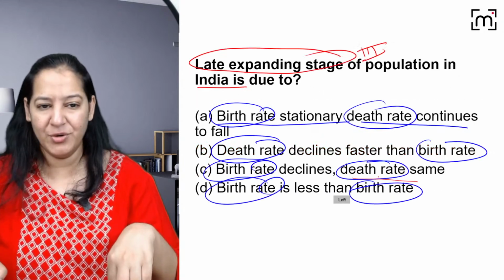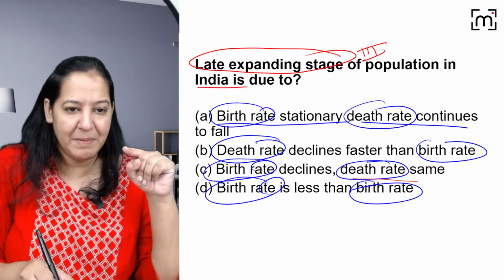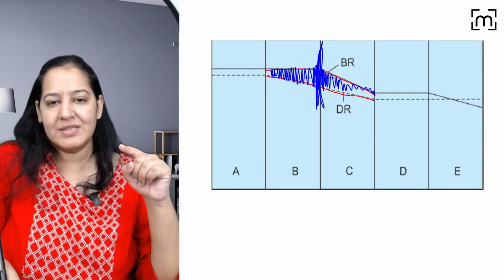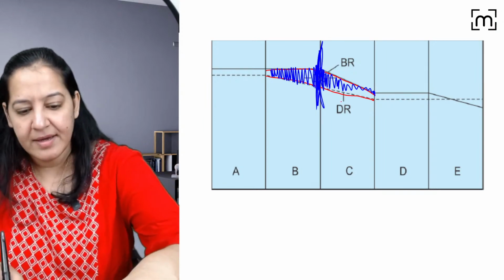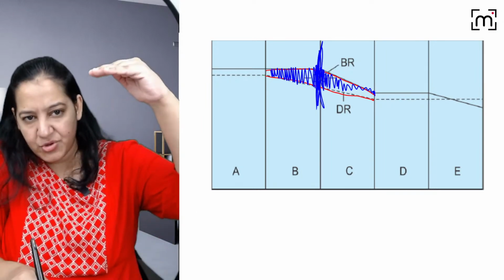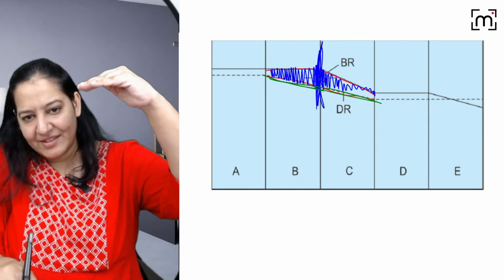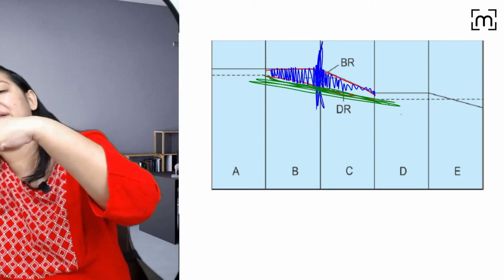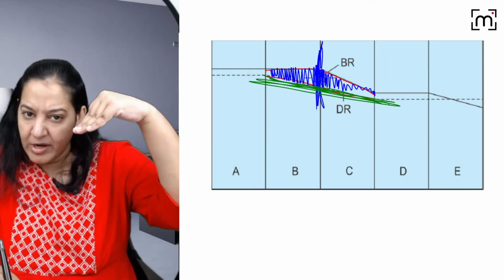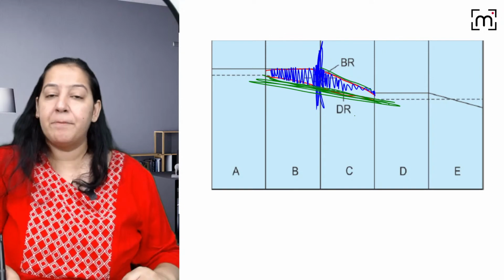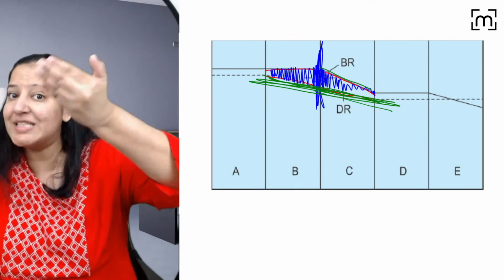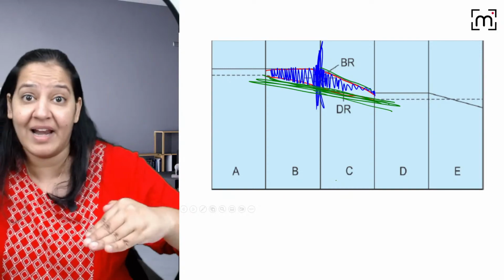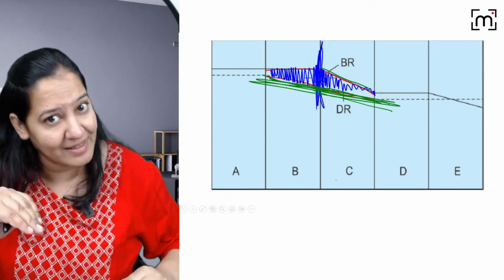Listen, let me show you the graph. Read option B and C. What is B? Death rate declines faster than birth rate. See, in stage 3 as compared to stage 2, the death rate is still declining. It is not the same. It goes on declining. So birth rate also started declining, but the decline of the death rate is faster as compared to the decline of birth rate. Both are declining, but death rate is declining faster than the birth rate.